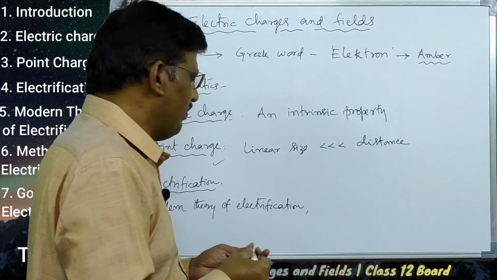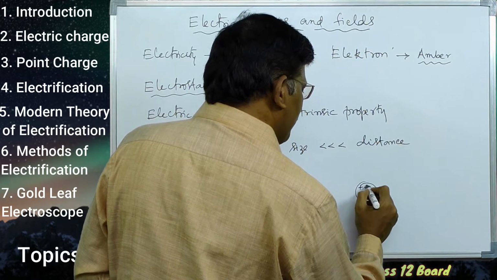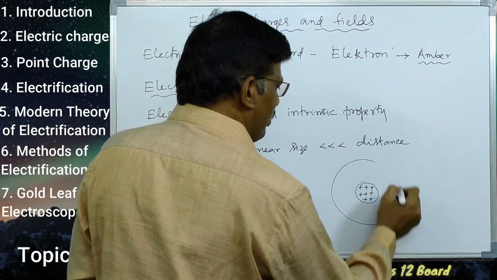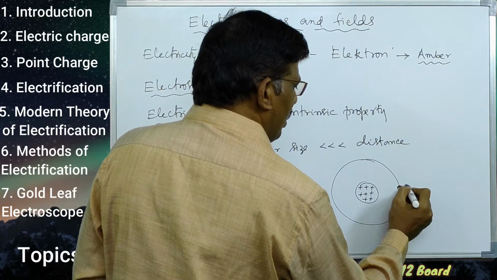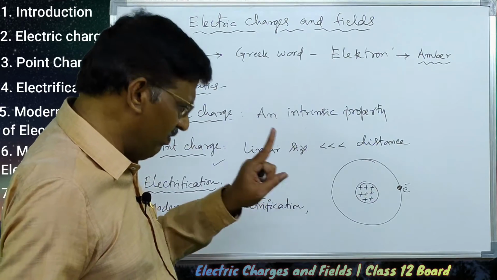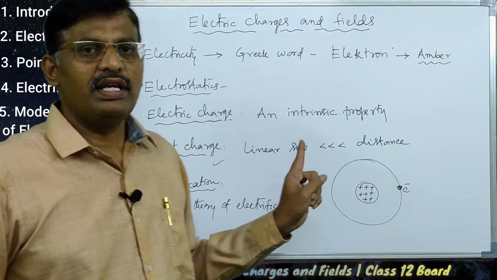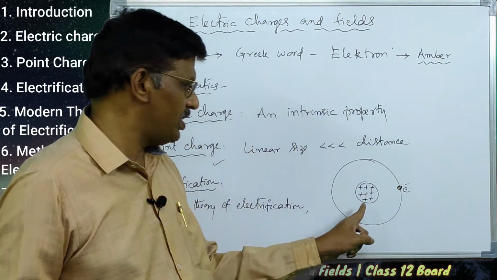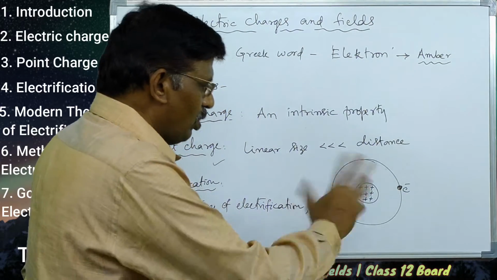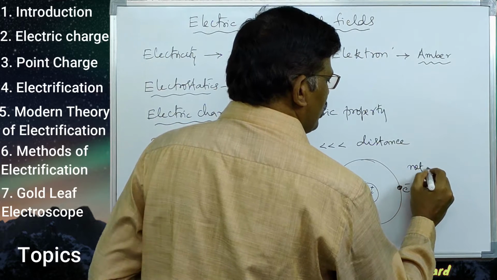Every atom contains a positively charged nucleus at its center, and electrons revolve around the nucleus in particular orbits. Each atom contains an equal number of positive charges and negative charges, so the total net charge on the atom is 0.